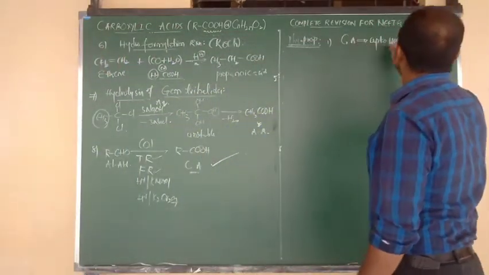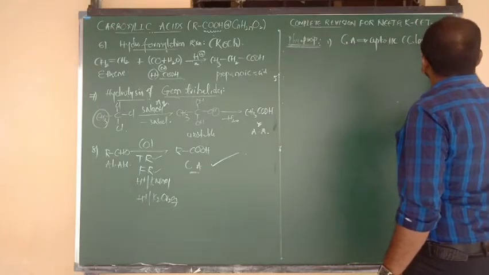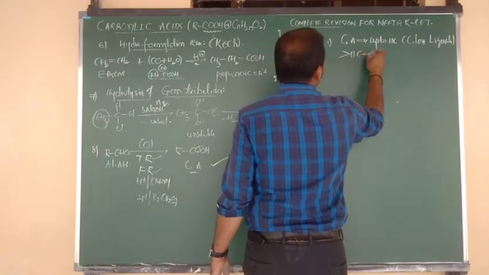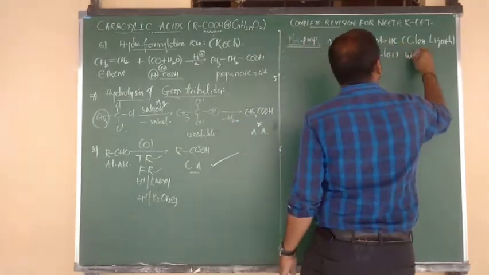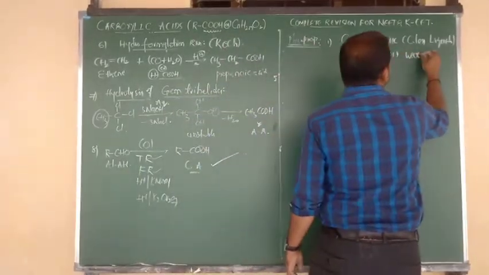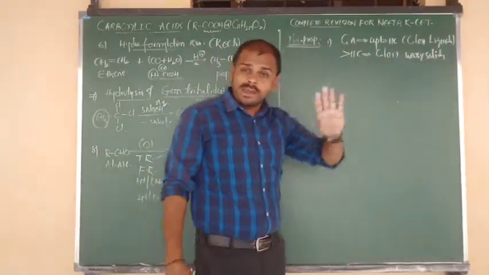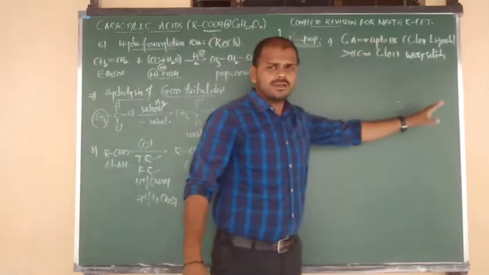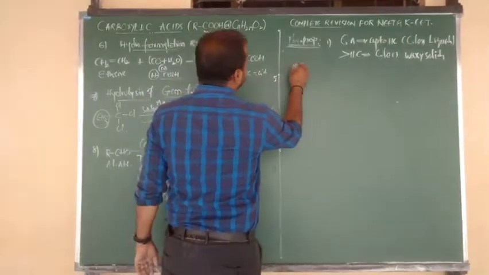Carboxylic acids up to 11 carbons are colorless liquids. And carboxylic acids having more than 11 carbons are colorless waxy solids, such as dodecanoic acid, pentadecanoic acid, and so on. This story applies only to aliphatic carboxylic acids, RCOOH: up to 11 carbons liquids, more than 11 waxy solids. That is the story about aliphatic acids.